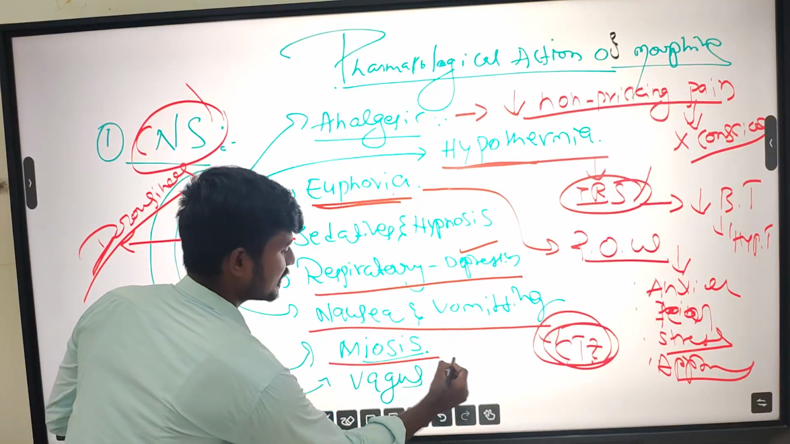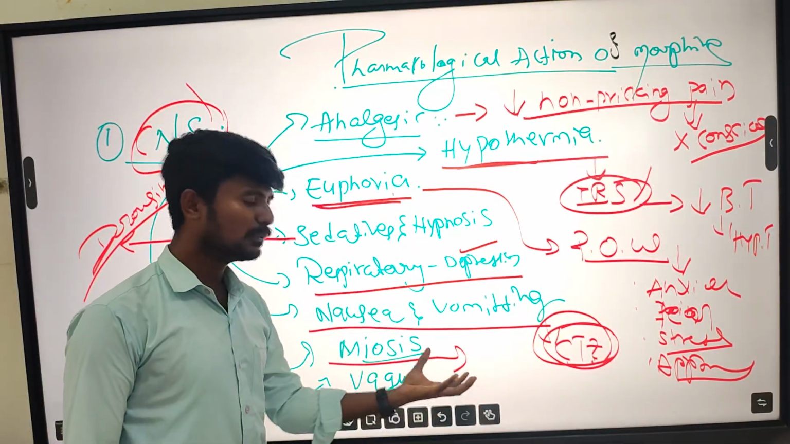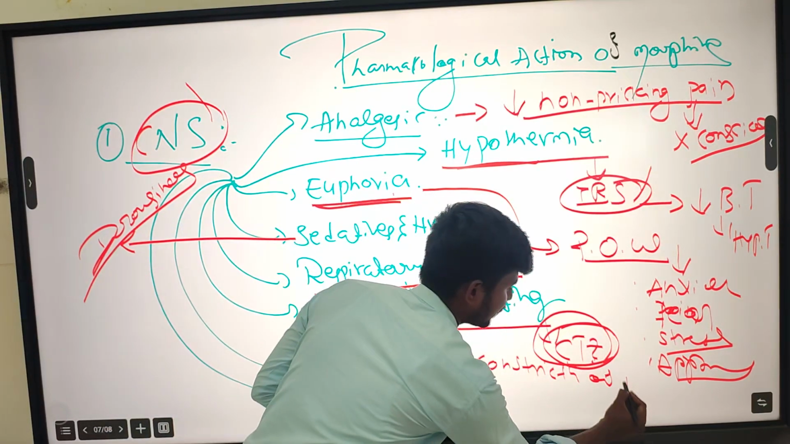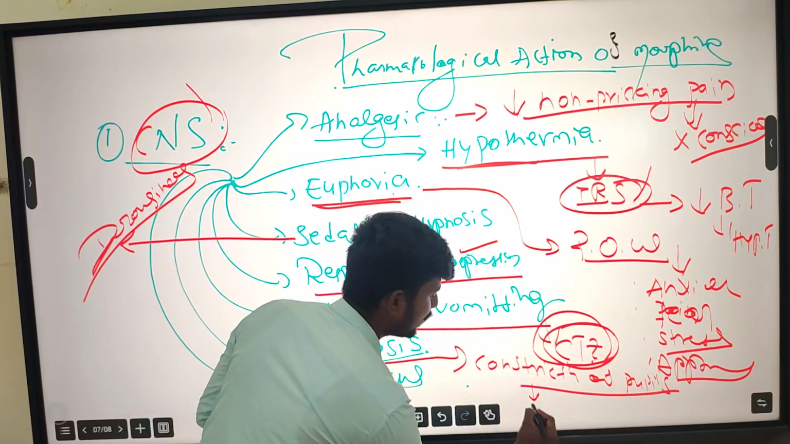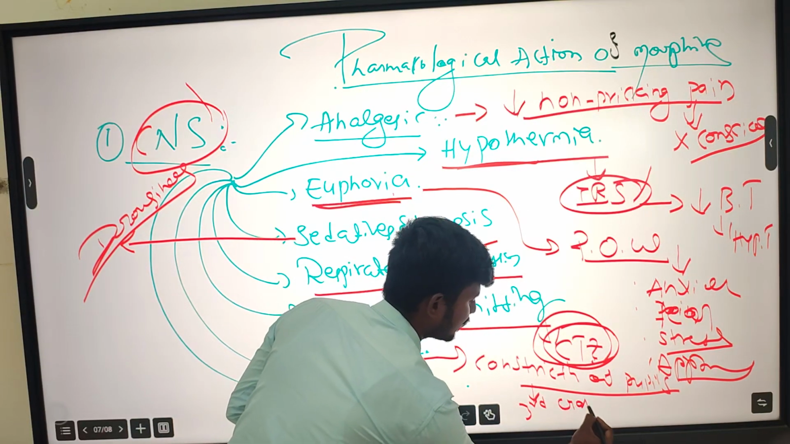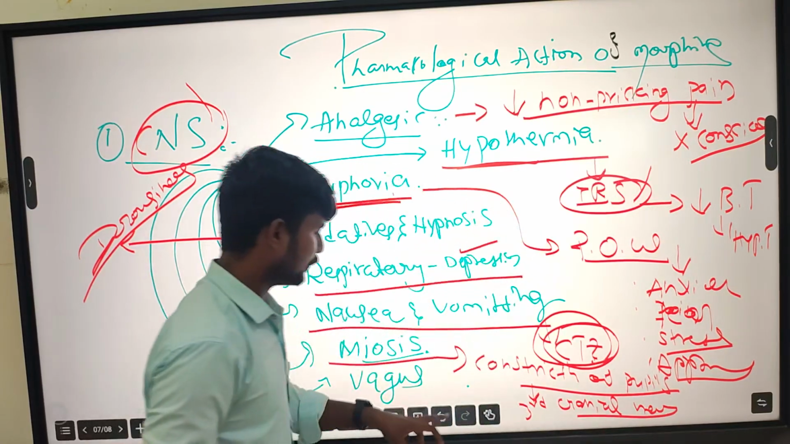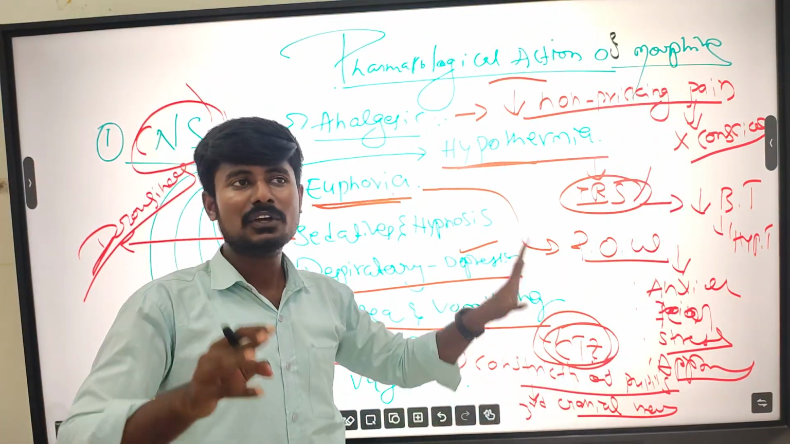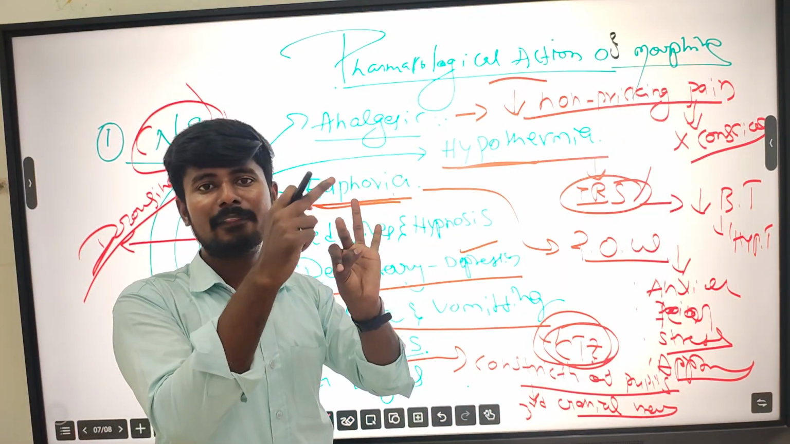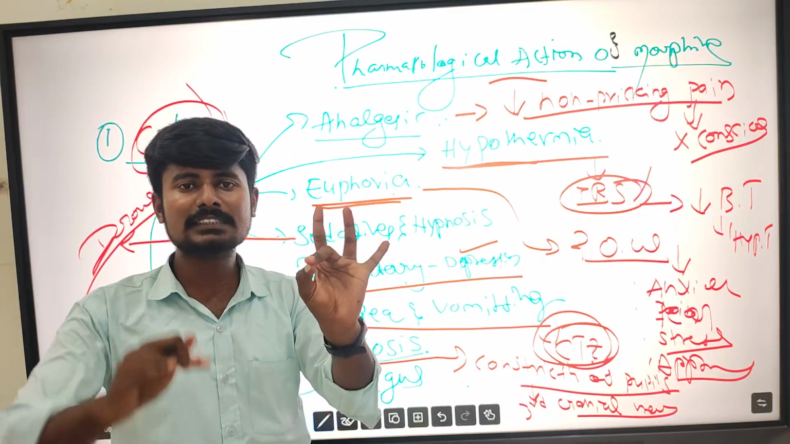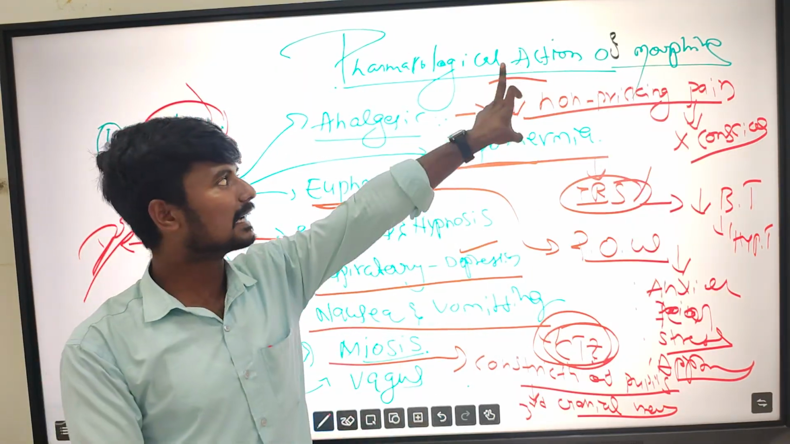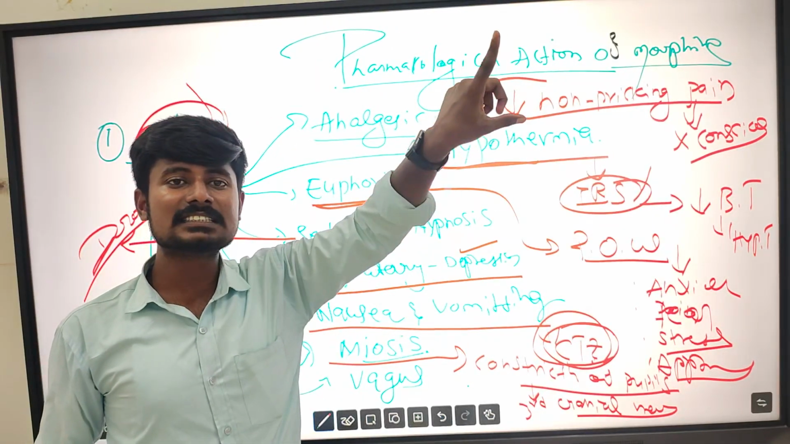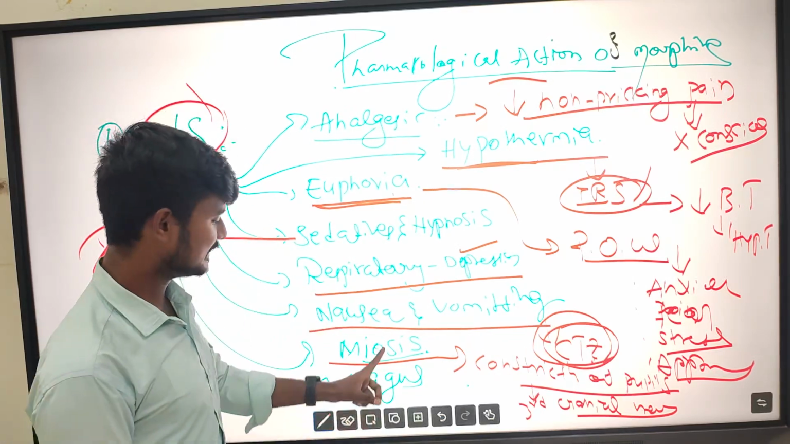And then miosis. What happens is that these opioid analgesics cause constriction of the pupils. Miosis means constriction of pupils, by stimulating the third cranial nerve. First is olfactory, second is optic, and third is oculomotor. The function of the oculomotor nerve is constriction and relaxation of the pupils. So by taking opioid analgesics, the third cranial nerve is stimulated, which indirectly causes constriction of the pupils, that is called miosis.